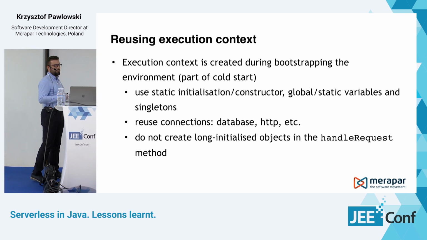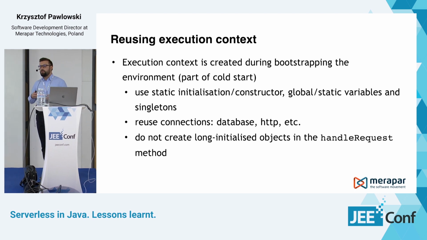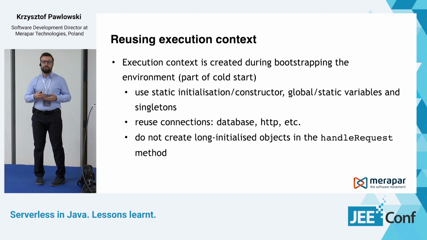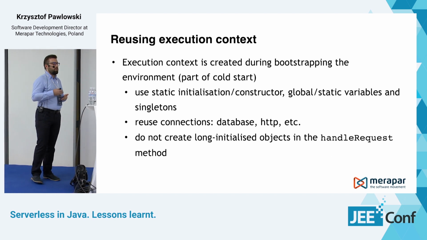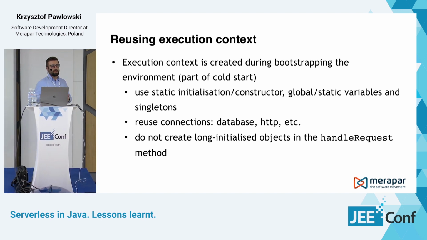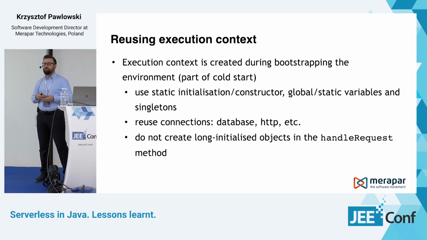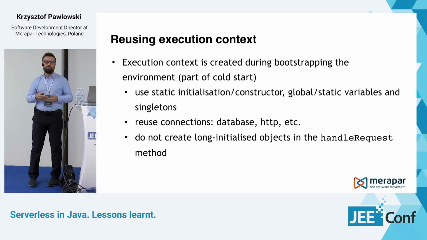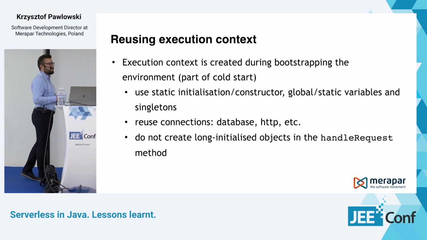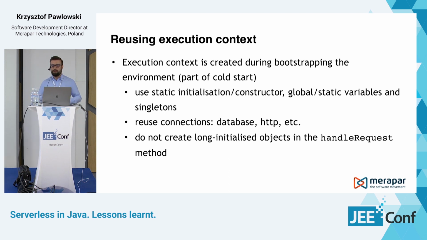So if you initialize objects that take a lot of time to initialize, like HTTP connections or database connections, in a static block of your code, or in a constructor, or as static variables or singletons, then you can reuse those objects in the next execution of your Lambda function. It's generally a good approach when developing any application, not only serverless, but in the case of serverless, because of the cold start and also the cost of each request, it is very visible.